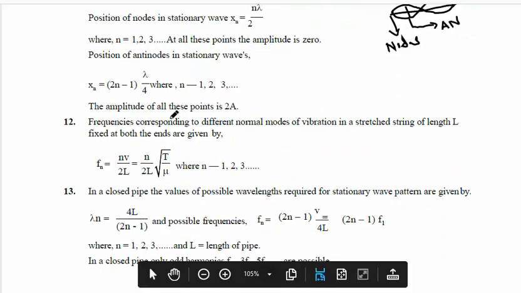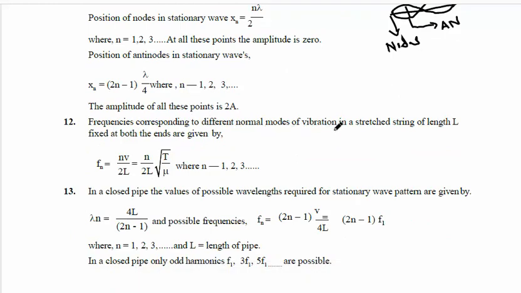Okay. So next point, frequencies corresponding to different normal modes of vibration in a stretched string of length L. If you take any stretched string of length L between two fixed positions, then what are formed? Stationary waves are formed in that string.